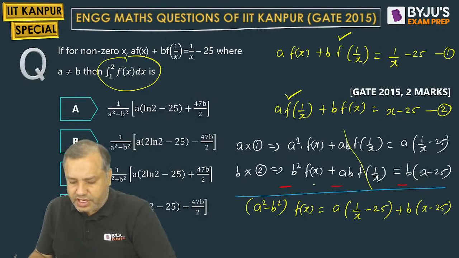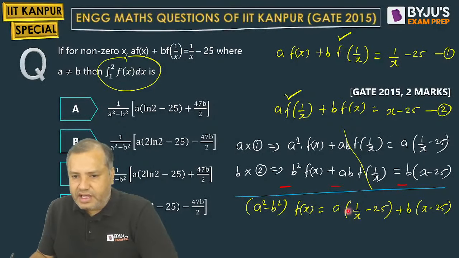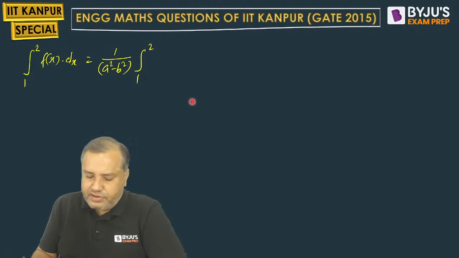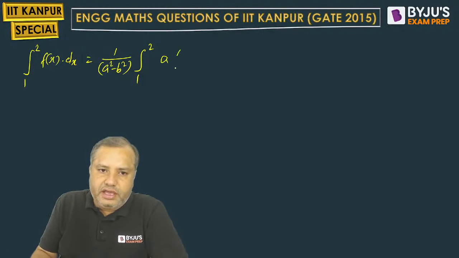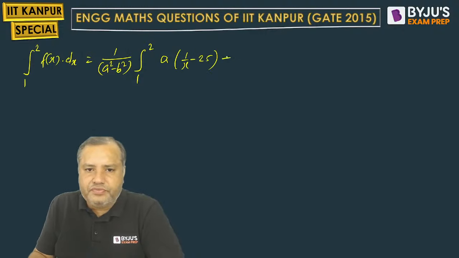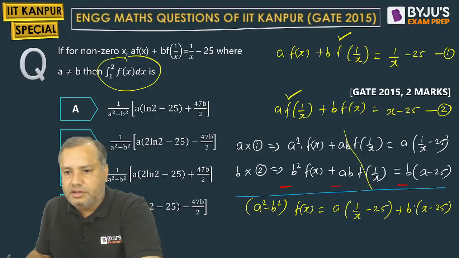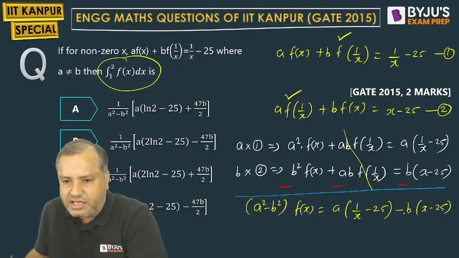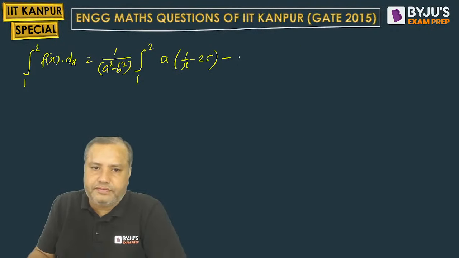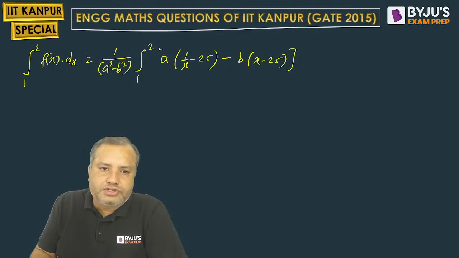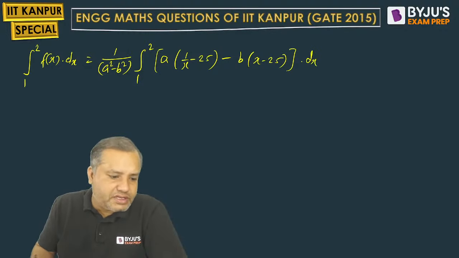And yes, students, right hand side, see this one, a times 1 by x minus 25. Then we have minus b times x minus 25. So students, just integrate this, get the answer.